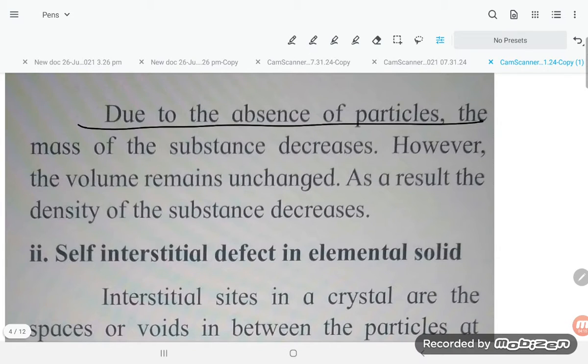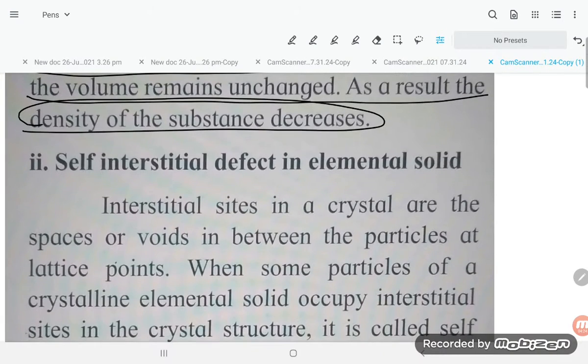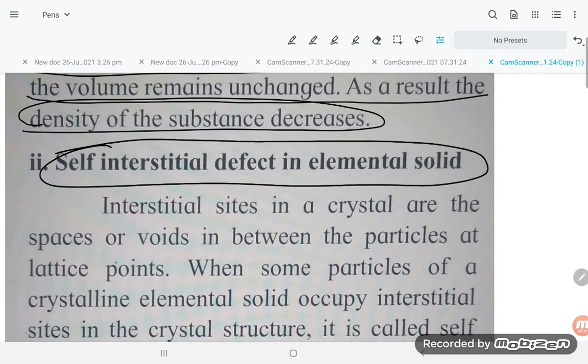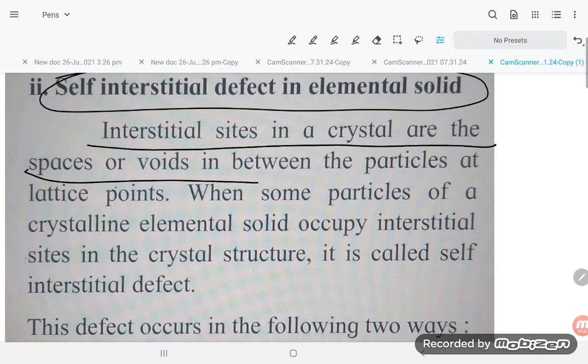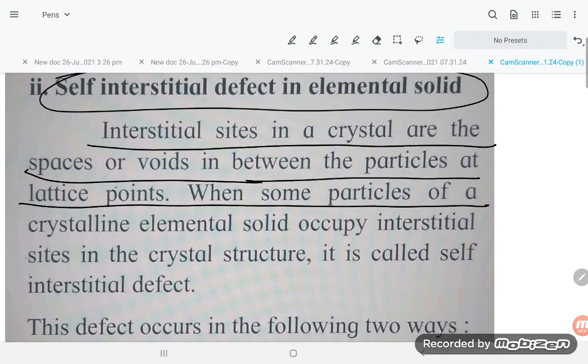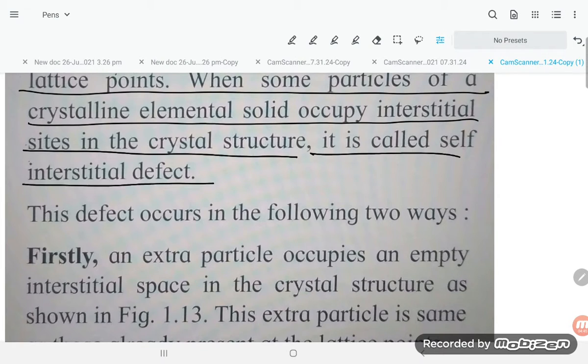Due to the absence of particles, the mass of the substance decreases. However, the volume remains unchanged. As a result, the density of the substance decreases. Now, the self-interstitial defect in an elemental solid. Interstitial sites in a crystal are the void spaces in between the particles at the lattice points. When some particles of the crystalline elemental solid occupy interstitial sites in the crystal structure, it is called an interstitial defect.